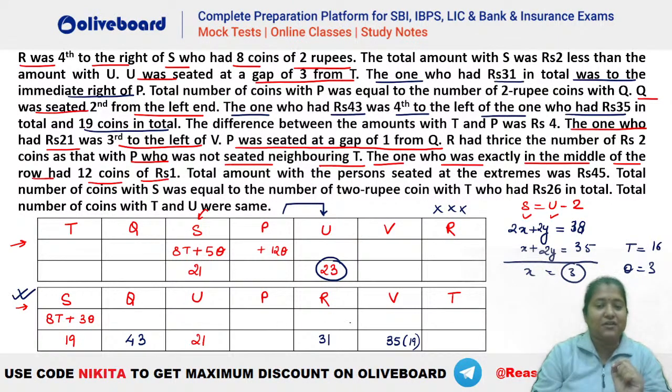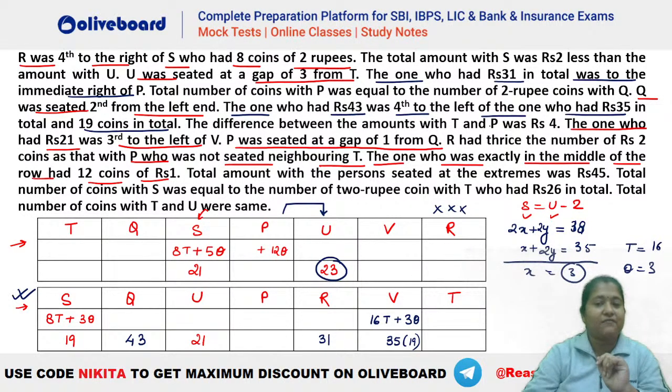So you will see the denomination division will be how many? You can see this is equal to 16 coins of 2 rupees plus 3 coins of 1 rupee. Okay, so this is for your V. So we have found this for V here. Are we clear, everybody, till here? Please let me know. Everybody clear till here?